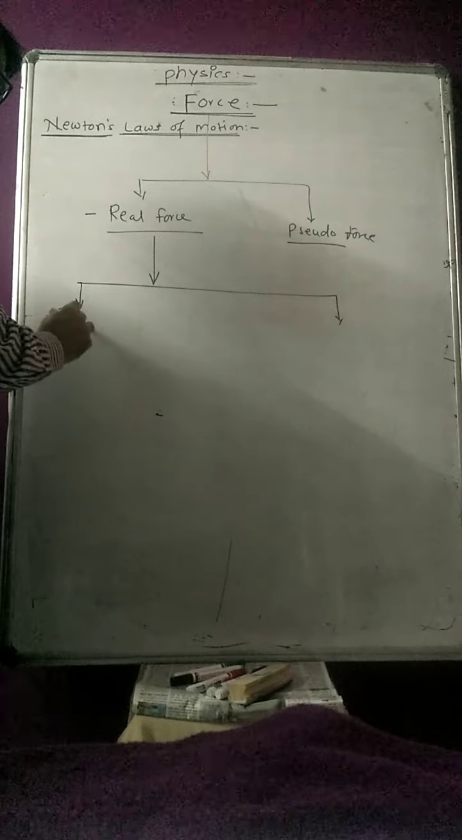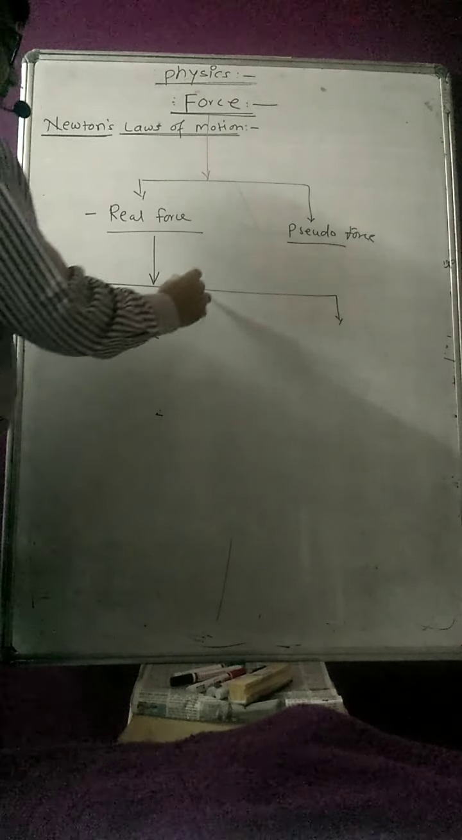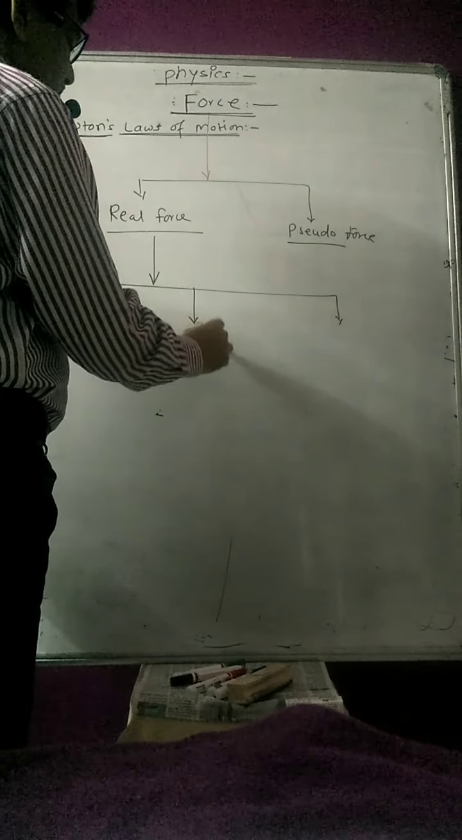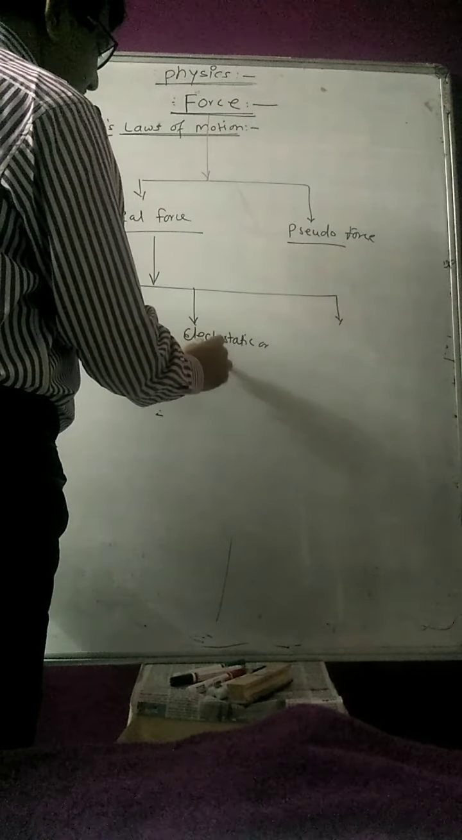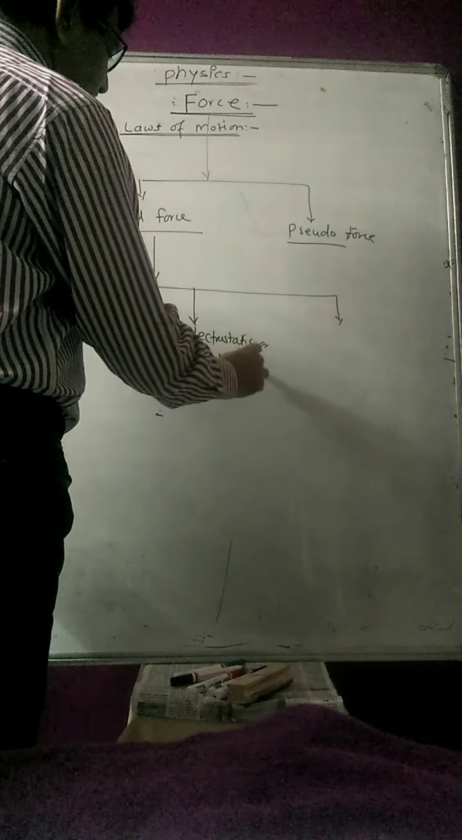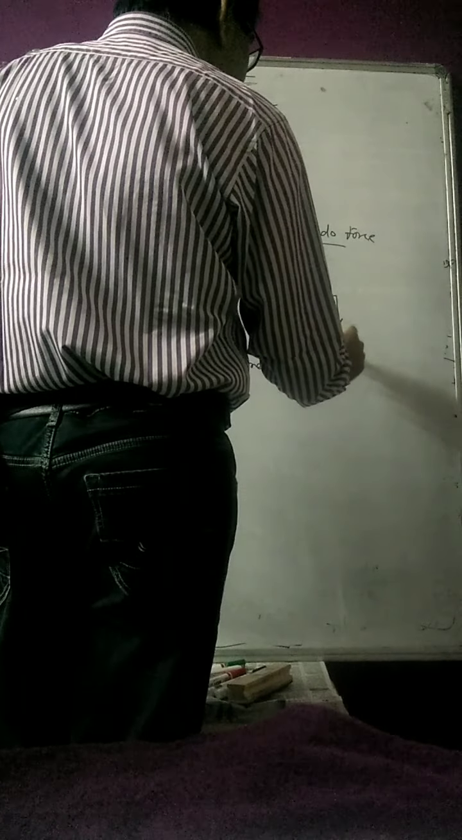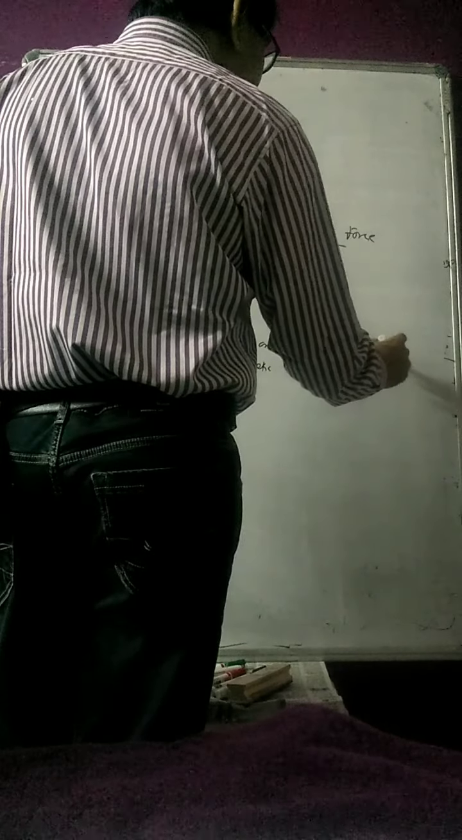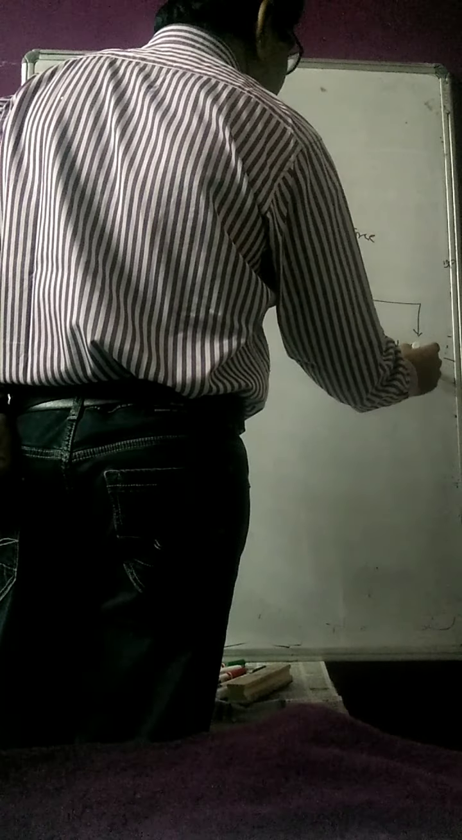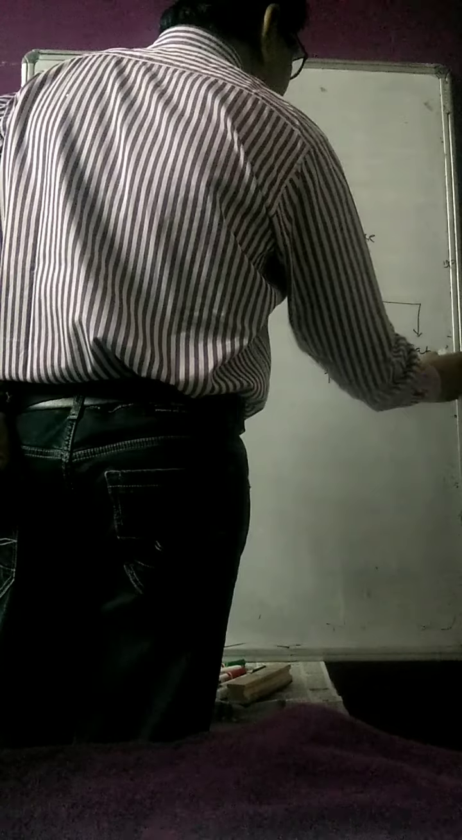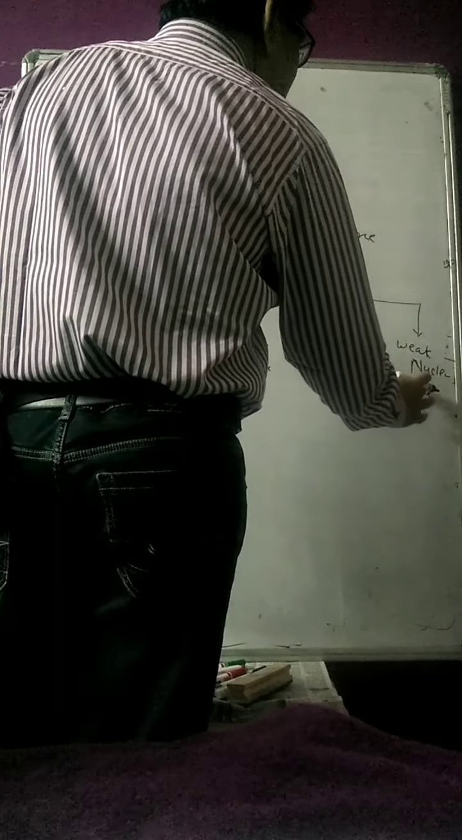First is the gravitational force, the force of gravitation. Second is the electrostatic or electromagnetic force. Third is the strong nuclear force, and last is the weak nuclear force. So these are the four fundamental forces in the universe.